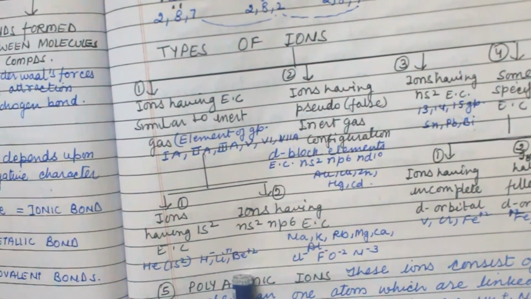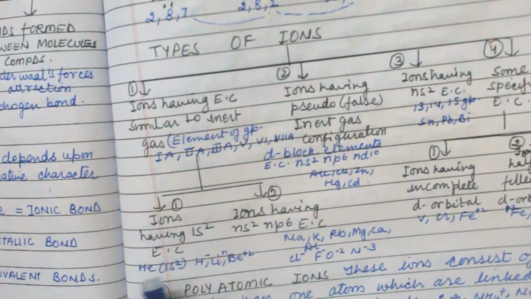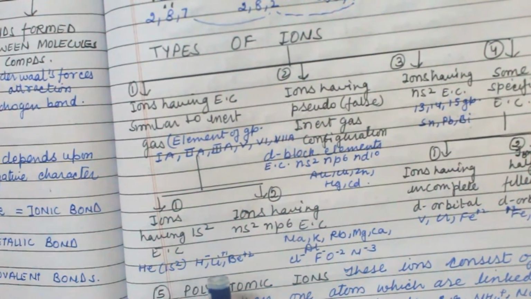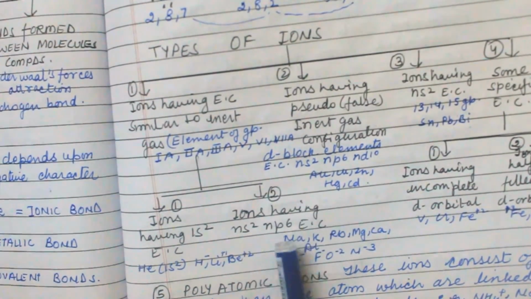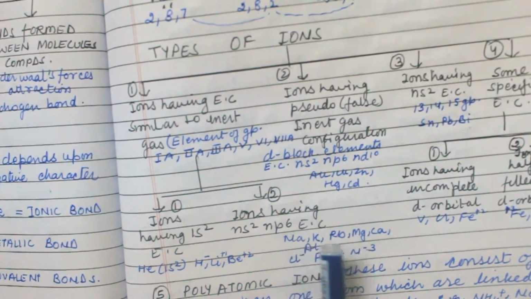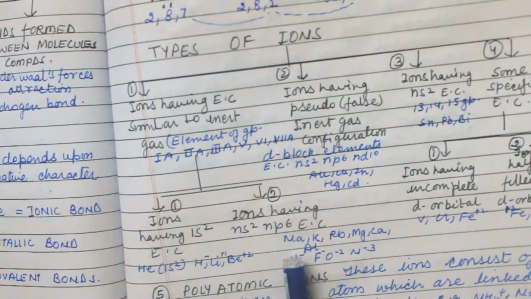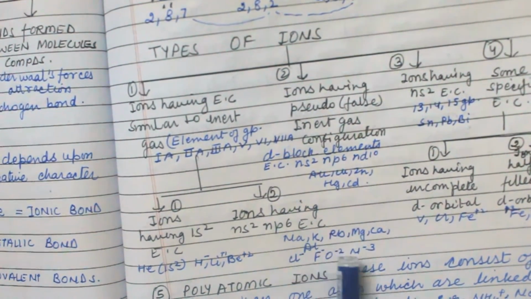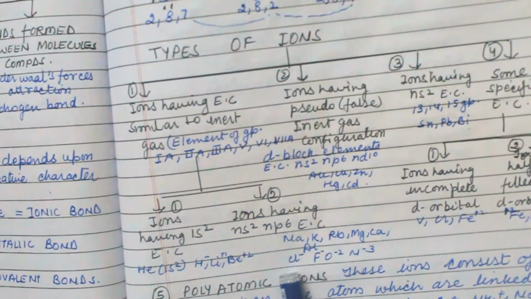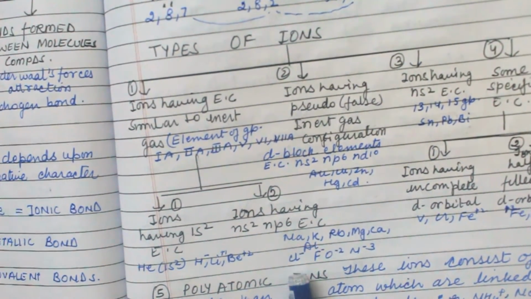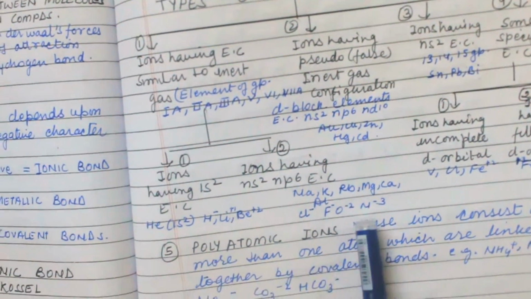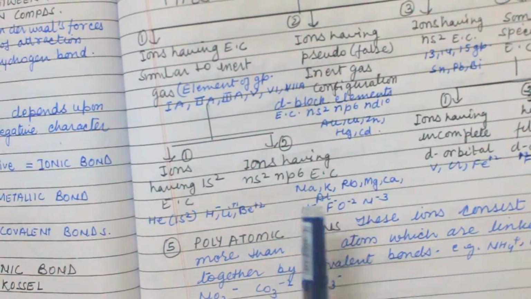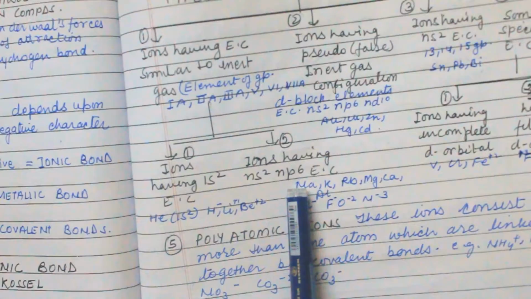These elements come under 1s2 type ions. And the next is ions having ns2 np6 electronic configuration, like Na, K, Rb, Mg, Ca, Al. In negative charge, they have chlorine, fluorine, oxygen and nitride. So these are examples of ions having ns2 np6.